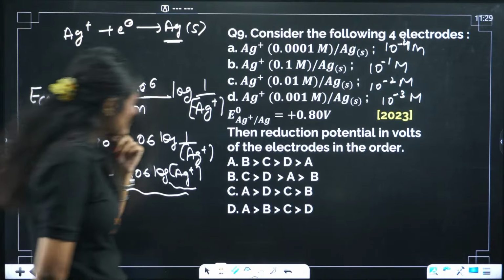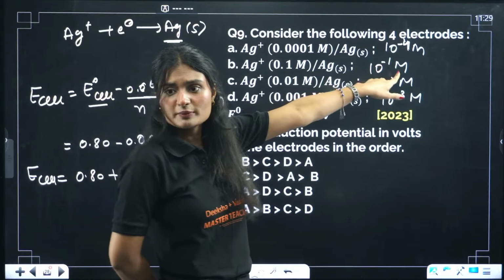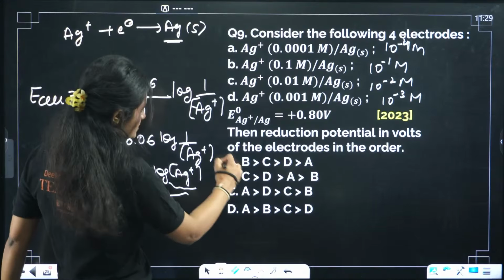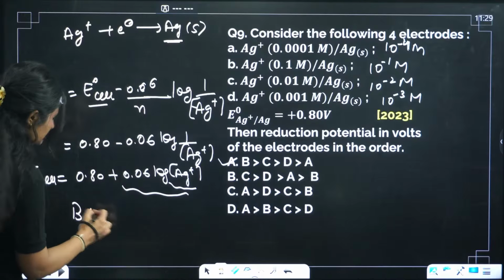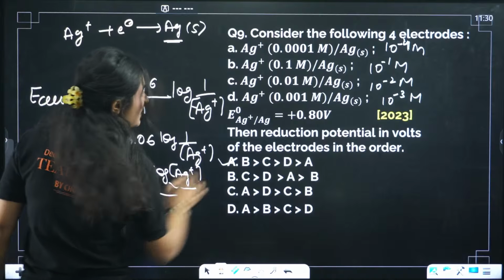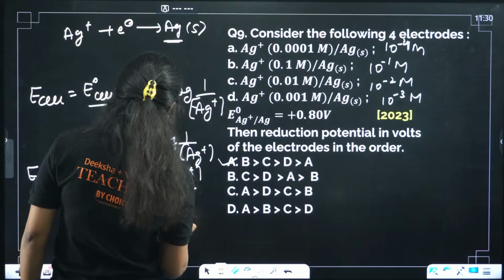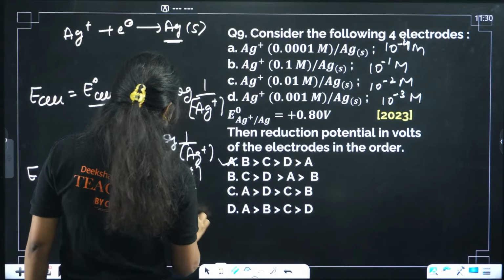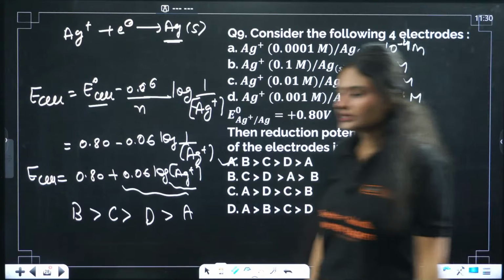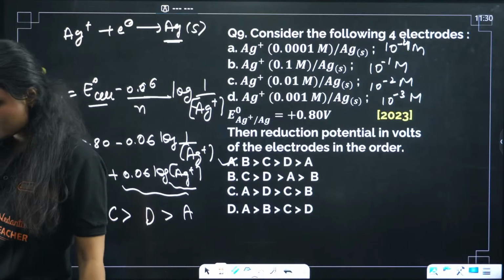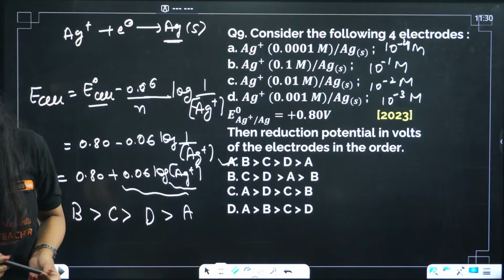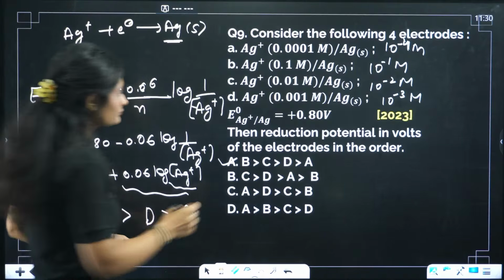Now 10 raised to power minus 1, first will be B, highest will be for B. Which option is there? You already got your answer, A. After that 10 raised to power minus 2, which is C. After that 10 raised to the power minus 3, which is D, and the least will be for A. Why? Because it has the least concentration, 0.0001. Then the correct answer is option A, not B. It's option A. Correct. Fatima, it's not C.